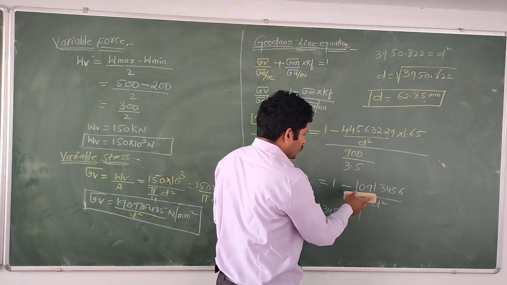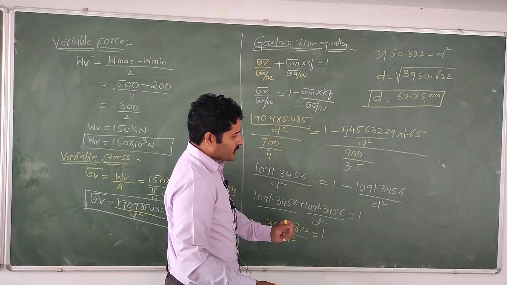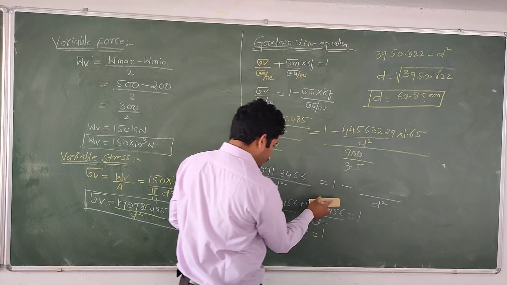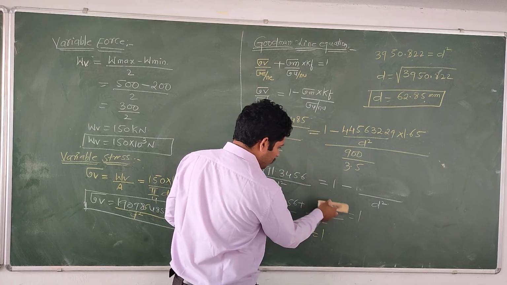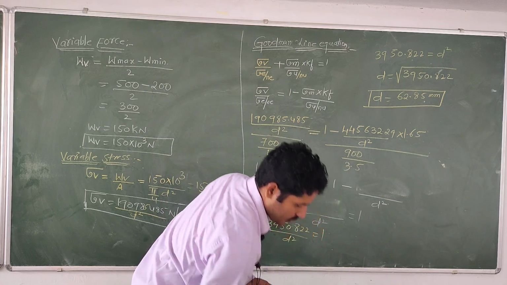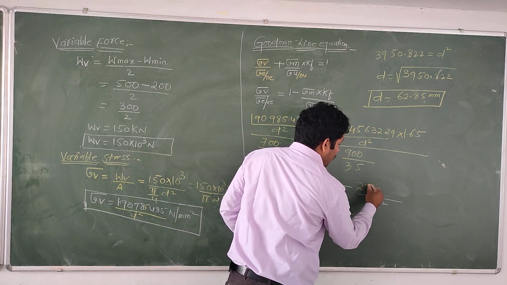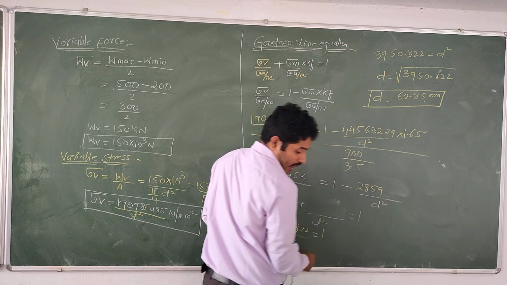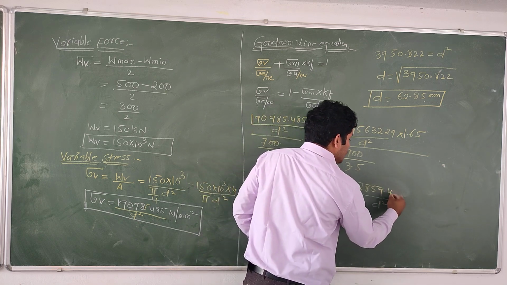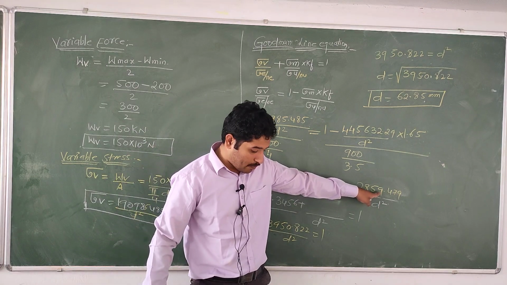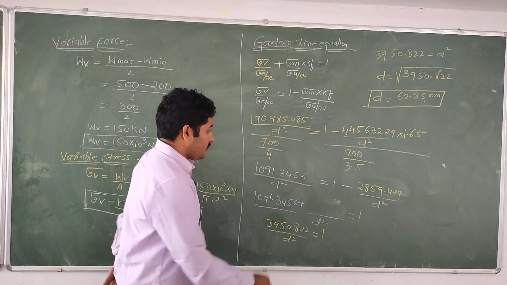Thank you. So here, there is a small mistake dear. You are getting the value 2859, so I am getting the value 2859.479. So how much? 2859.479.